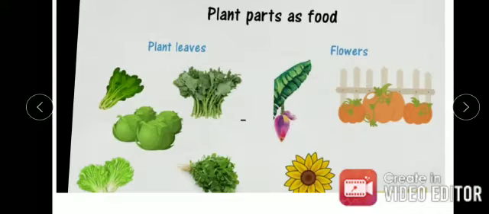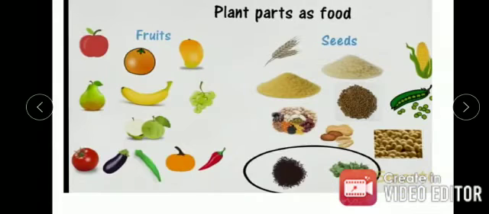Flowers of some plants are eaten as food. For example, flower of the banana plant, flower of the pumpkin plant, sunflower, etc. Some plants store their food in fruits. We eat fruits of such plants. For example, apple, orange, mango, pear, banana, grapes, guava, etc. Vegetables such as tomato, brinjal, ladyfinger, pumpkin, chili, etc. are the fruits of the respective plants.